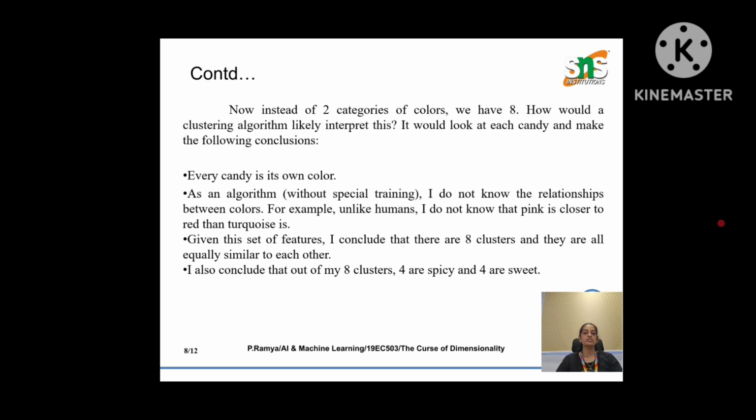A new candy of an unseen color will confuse the model. It won't know where to place it. So wrong predictions may happen. Since all the clusters are equally similar, the algorithm might randomly assign spicy or sweet.